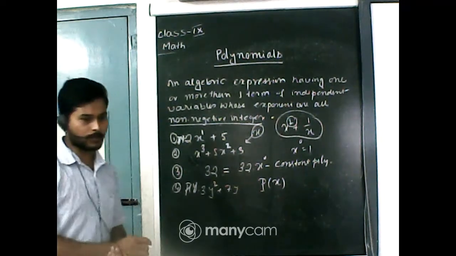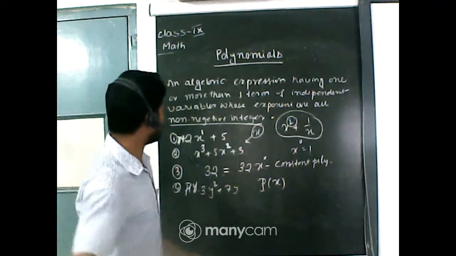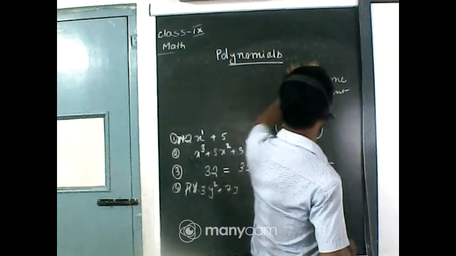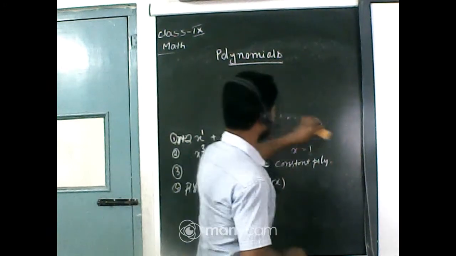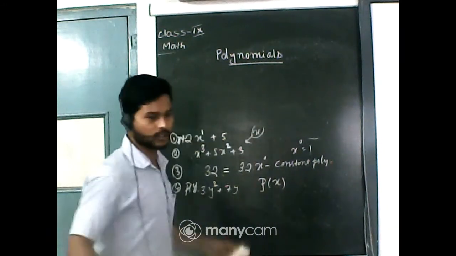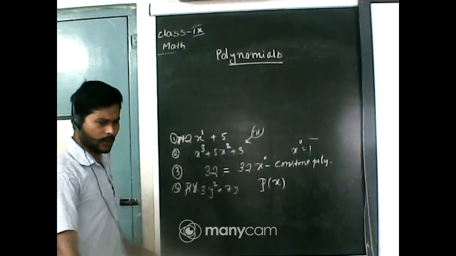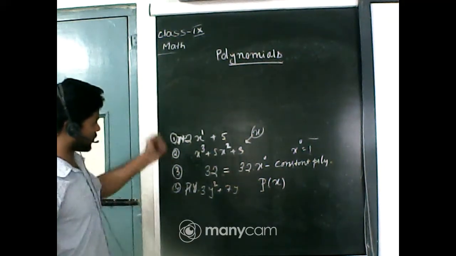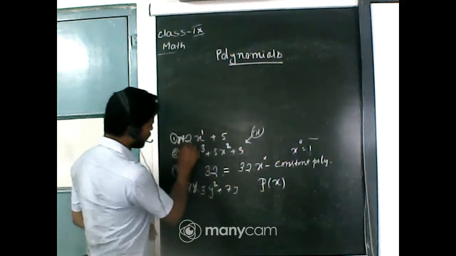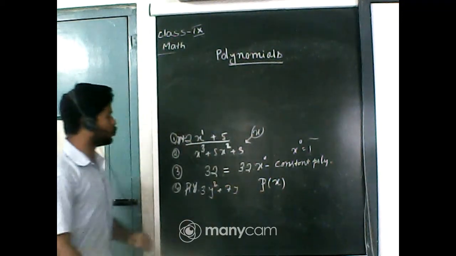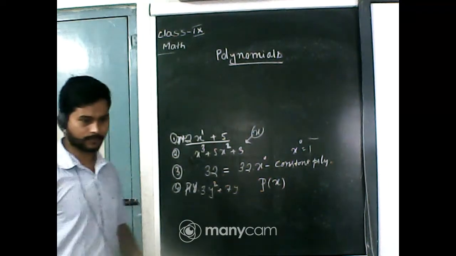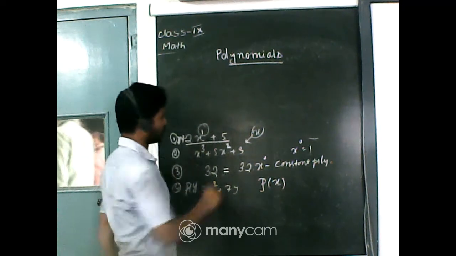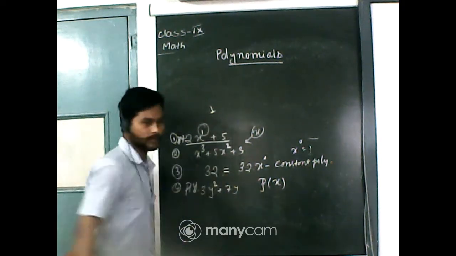Okay, now next thing is, what is the degree of a polynomial? The degree of a polynomial means the maximum power of the variable of the polynomial, or the highest power in the polynomial, is called the degree of the polynomial. So I have given a few examples here. Tell me, what is the degree of these polynomials? 2x plus 5. Very good, because here the maximum power of x is 1. So the degree of the polynomial is 1.